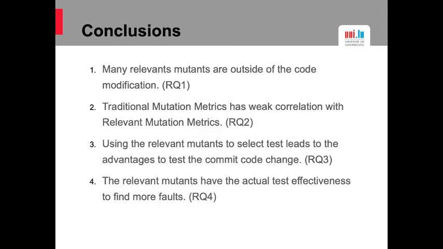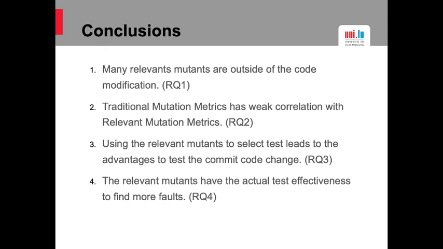From our work, we can draw some main conclusions. You can find more details in our paper. The first conclusion is that many relevant mutants are outside of the code modification. Only considering the mutants in modification or random mutants will have large bars and noise. The second conclusion is that the traditional mutation score has a weak correlation with the relevant mutation score.